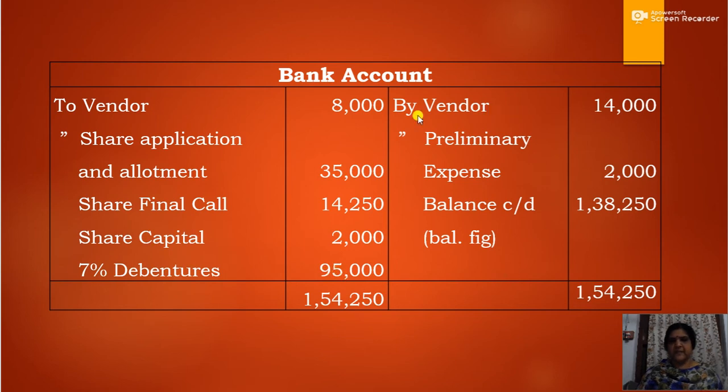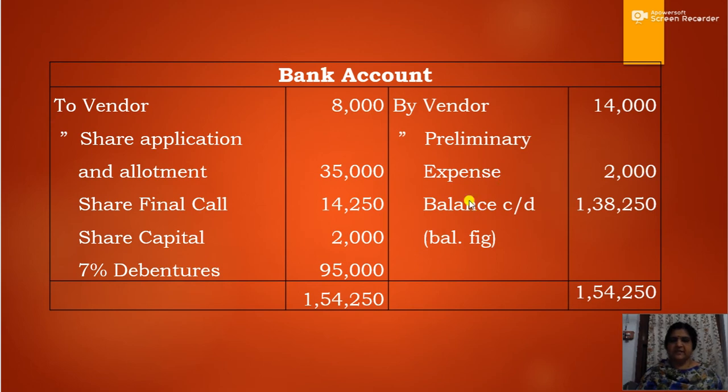Now here by vendor, that is 14,000 rupees paid to the vendor about purchase consideration. As purchase consideration, the purchasing company has paid to the vendor 14,000 rupees. Then comes preliminary expenses 2,000.